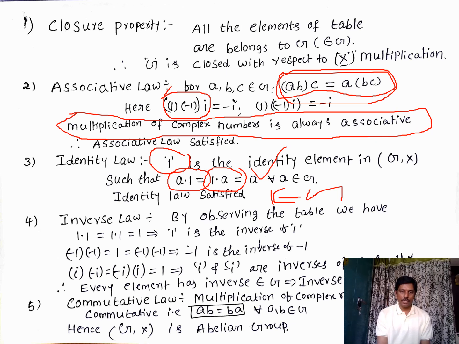The commutative property of multiplication is always satisfied. The commutative property on complex numbers always holds, so all complex numbers satisfy the commutative property. Therefore this group satisfies all the five properties. Therefore it is an abelian group. So the fourth roots of unity is clearly an abelian group.